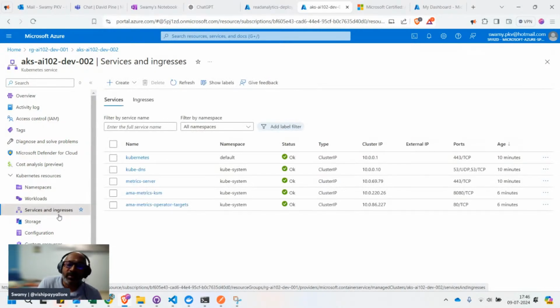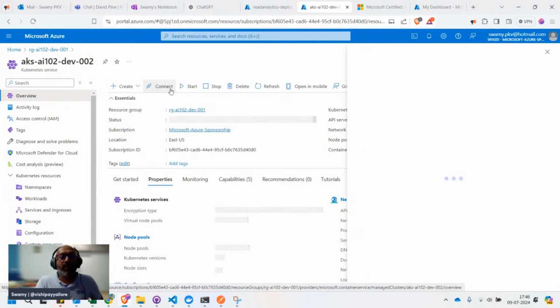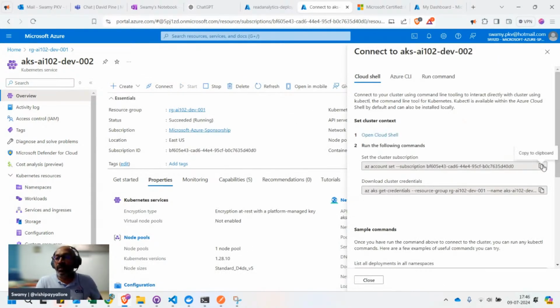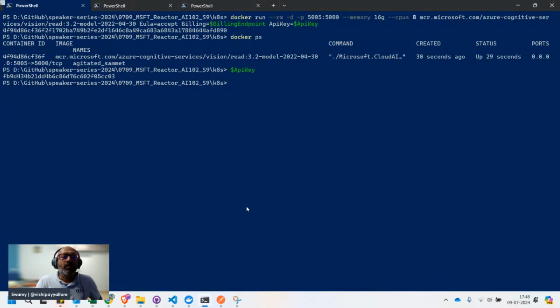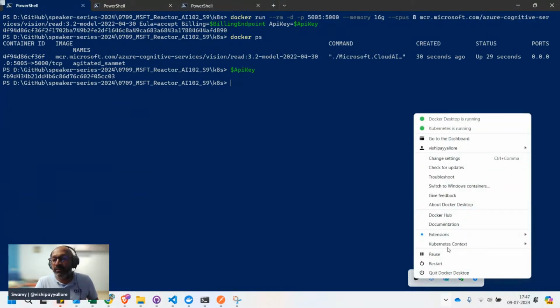So if you come and see that, we don't have any service and there are no external IPs. So we'll come back to the overview of this and click on connect, and let me execute this command. Okay, before that I want to show something else. In our local Docker, if you click on this one in the Kubernetes context, you'll see Docker Desktop and AKS AI 102 dev 001, which I created last night. So this one, whatever we are adding now, is not there in the current context.